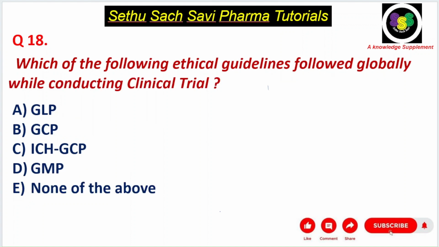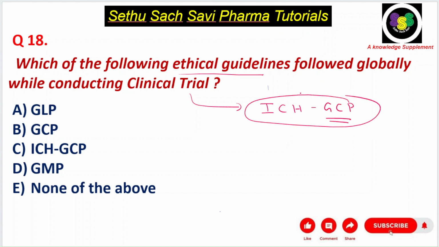Next question, which of the following ethical guidelines is followed globally while conducting a clinical trial? I told you when you conduct a clinical trial, the International Council for Harmonisation and good clinical practice have to be followed. So the answer for this question will be ICH GCP guidelines.